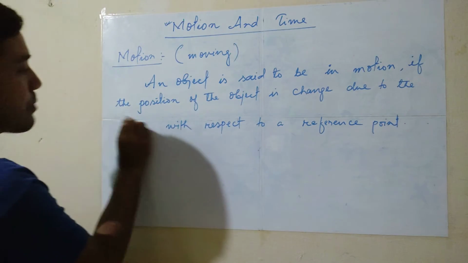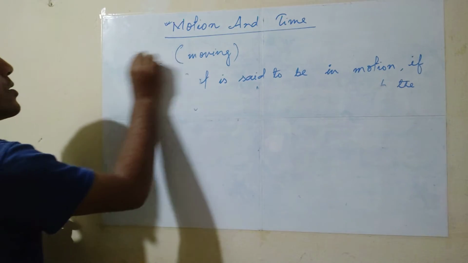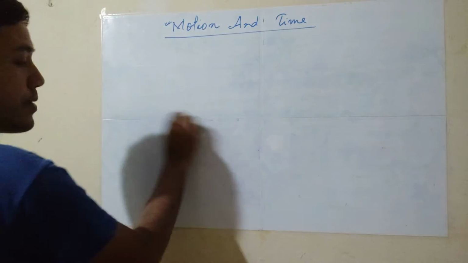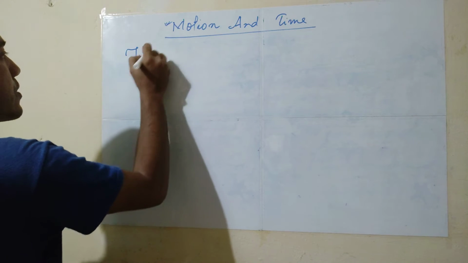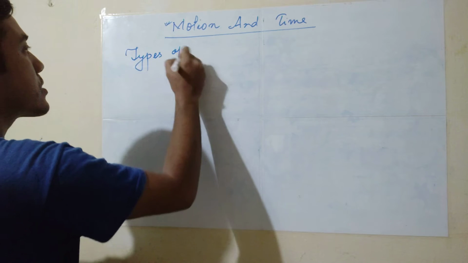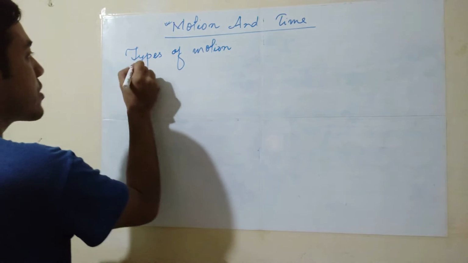Now types of motion. I will explain about types of motion.